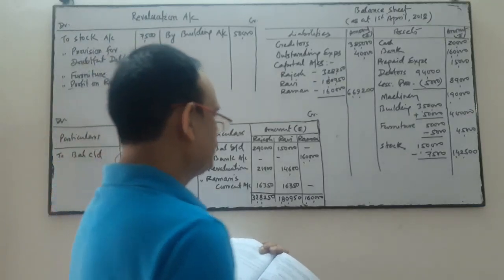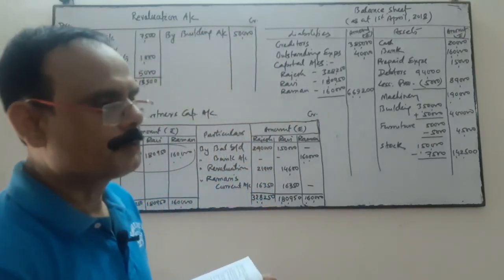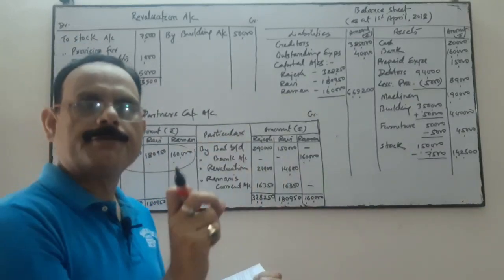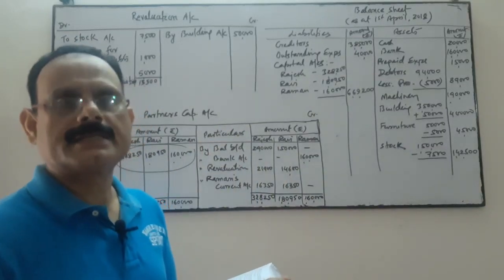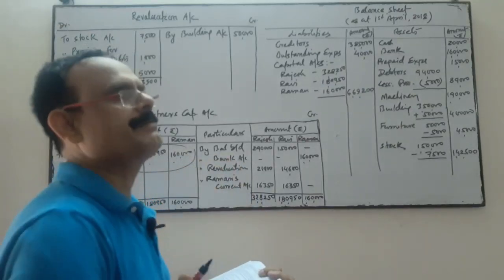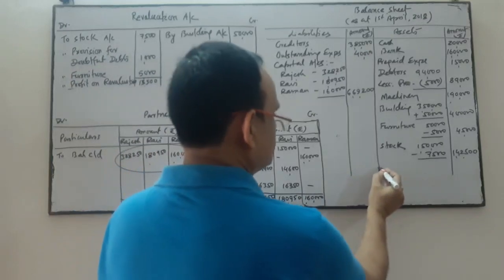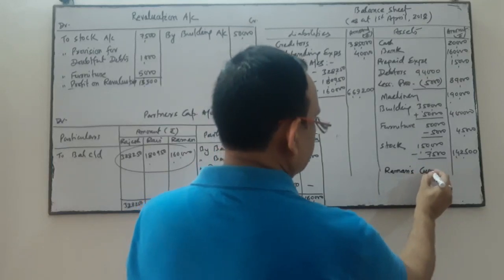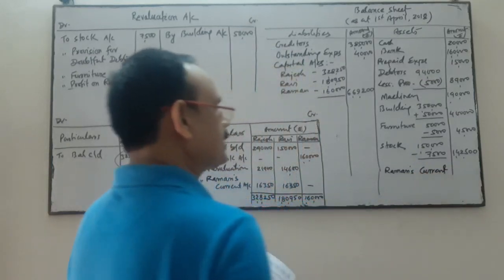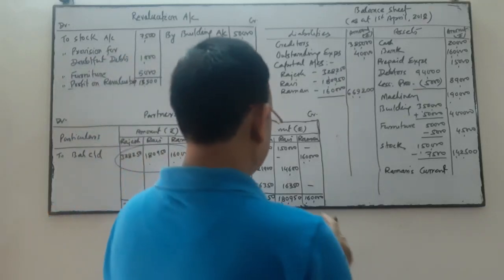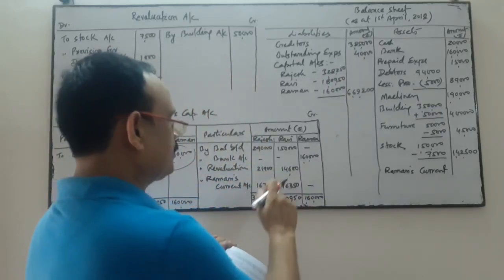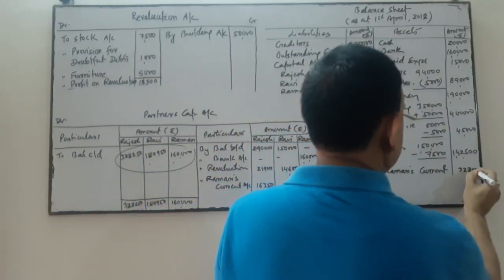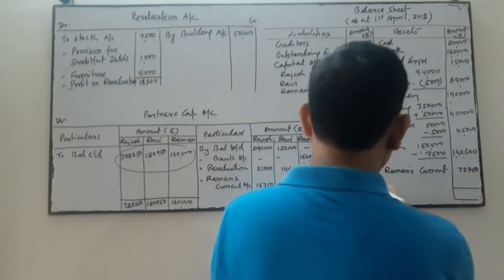Now thereafter we have done one entry for the goodwill. You remember just now that Raman's current account is debited to old partners' capital accounts in their sacrificing ratio. So Raman's account is debit, which means Raman has a debit balance. So we'll write Raman's current account, which has a debit balance, 32,700. Now you do the total of both sides.